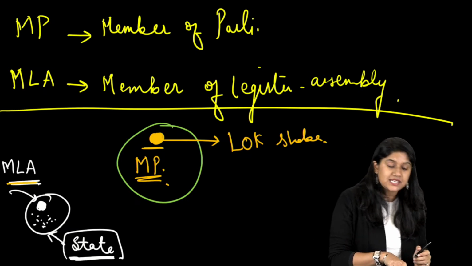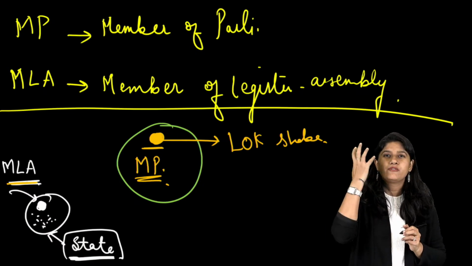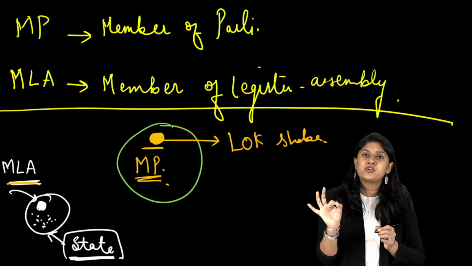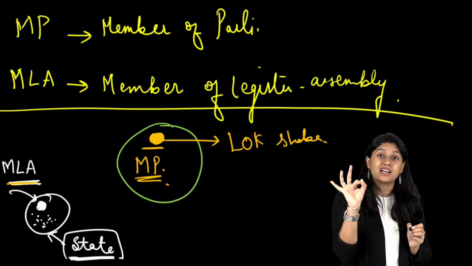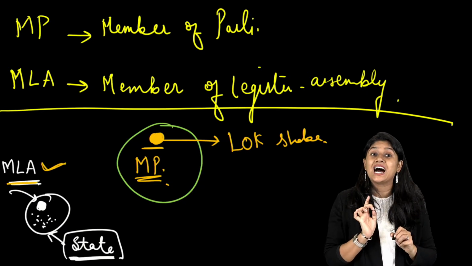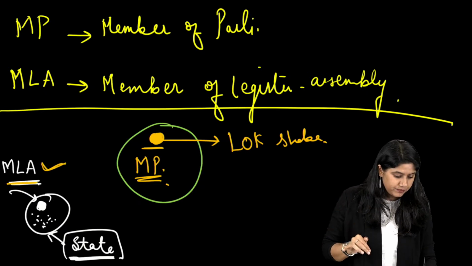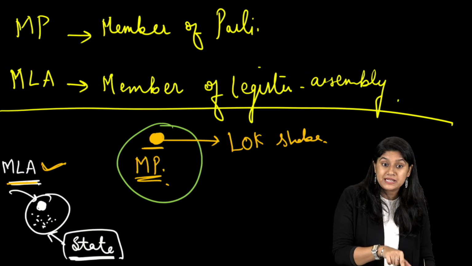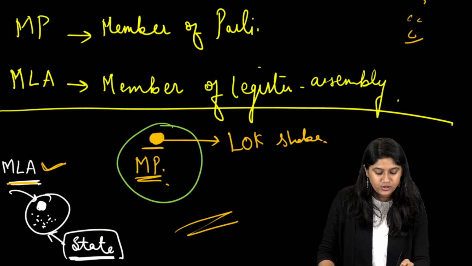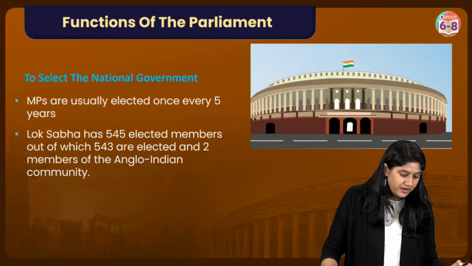So we have Sansad in Hindi. If you're listening to the news, you will understand that there's a very specific word that we use for the MPs, which is Sansad. And we have a very strong word for the MLAs, which is Vidhayak. Clear? So this is important information, everyone. Please do make sure you take a screenshot. Very good. Next point, everyone.